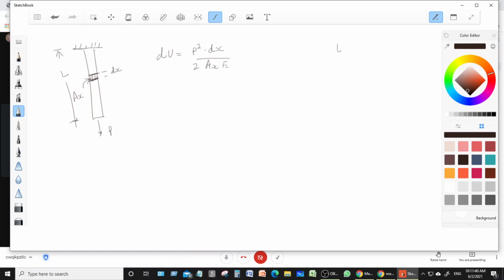Right? That is similar to U is equal to P square L upon 2AE, right? But here we have considered only a segment of the total length, dx, and the area is only the area at the cross section X. So here the length starts at 0 and goes up to L, so you have the limit from 0 to L. If you integrate from 0 to L, you will get the total U, right?